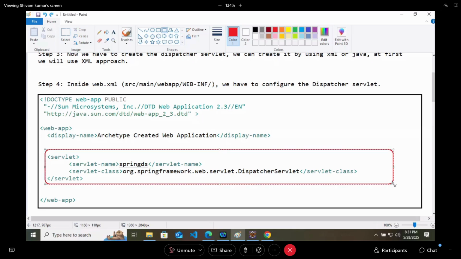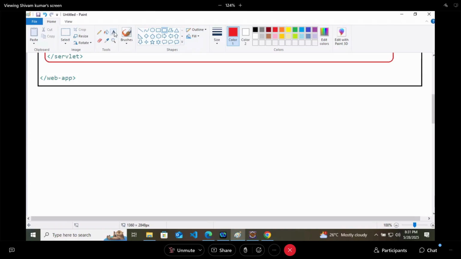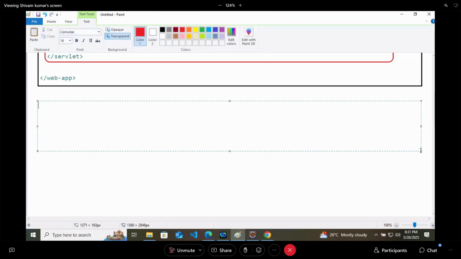Very good. In step 5, in the web app folder, create a new folder as view or views.